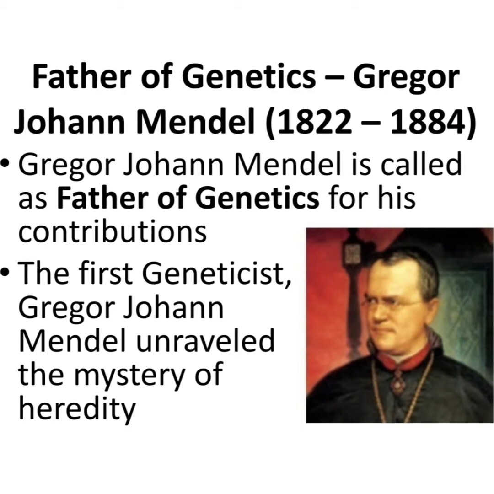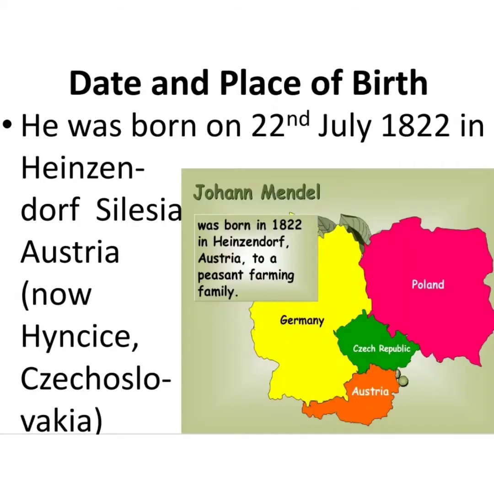Gregor Johann Mendel is called the father of genetics for his various contributions. The first geneticist, Gregor Johann Mendel, unraveled the mystery of heredity. His life period is between 1822 to 1884. He was born on 22nd July 1822 in Hinzendorf, Silesia, Austria. Now it is called Hinzais in Czechoslovakia.